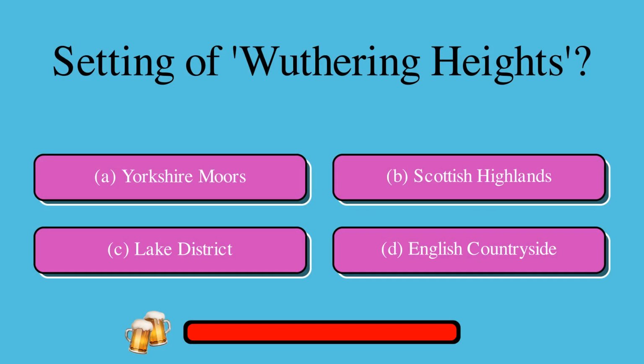Setting of Wuthering Heights. A. Yorkshire Moors or B. Scottish Highlands or C. Lake District or D. English countryside. The correct answer is A. Yorkshire Moors.